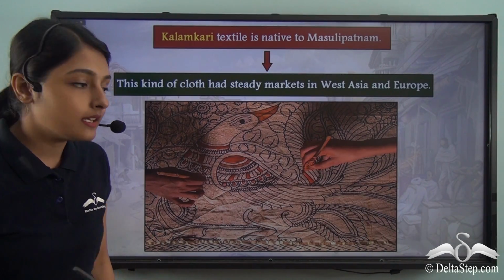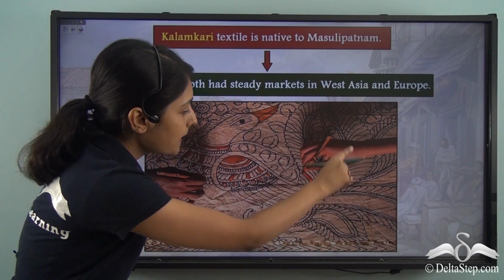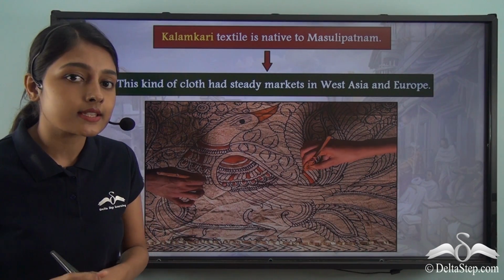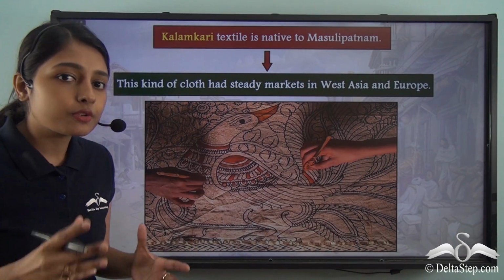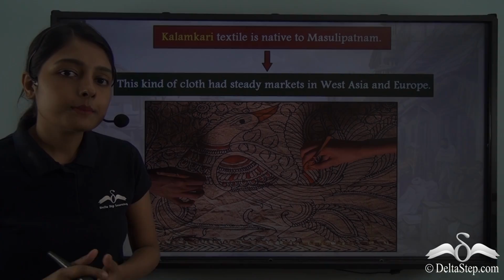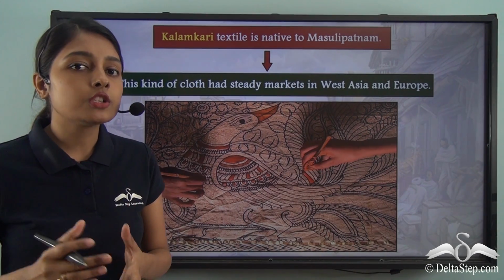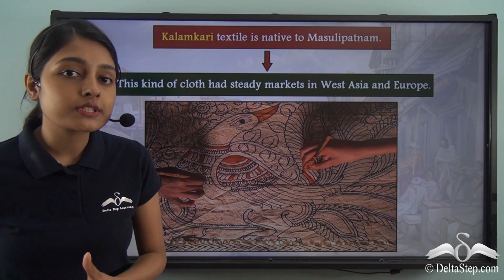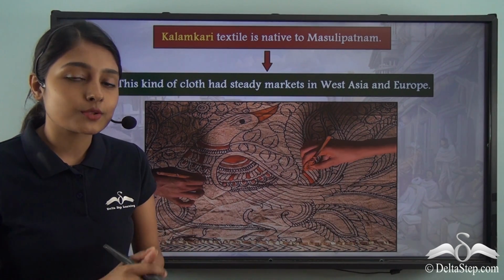With that pen, the natural dyes are painted onto the cloth. Can you imagine how much hard work must be required on the part of the artisans to produce such beautiful and intricate designs? Kalamkari textile is very popular in not just the Indian subcontinent but across the world, and its beauty and intricacy speak to this.